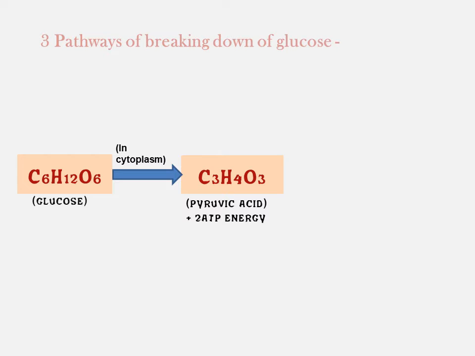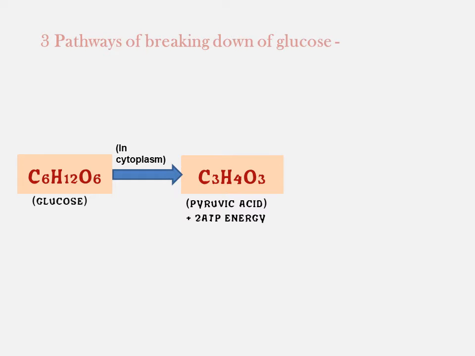C6H12O6 is the formula for glucose and C3H4O3 is pyruvate or pyruvic acid, so the 6 carbon molecule is broken down into 3 carbon molecules. Here only 2 ATP energy molecules are produced. So whatever the reaction will be, initially glucose is broken down into pyruvic acid, an intermediate compound.